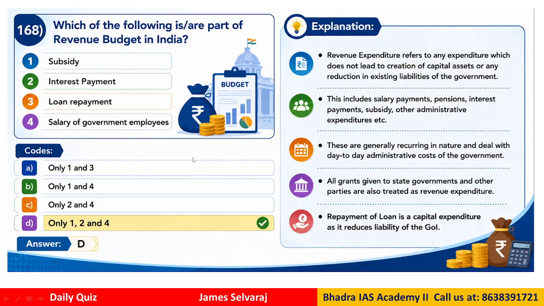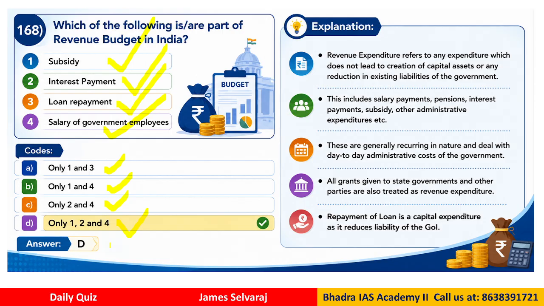Right? 168. Which of the following is part of the revenue budget? Earlier one we discussed the capital budget. Here we discuss the revenue budget. So we have a subsidy, we have interest payment, we have a loan repayment, we have a salary of the government employees, right? So here we have 1 and 3, 1 and 4, 2 and 4, yeah, 1, 2 and 4. Which of the statements are correct, right?